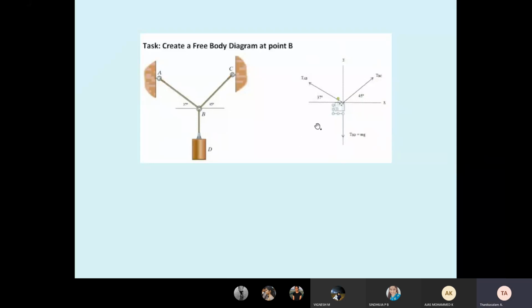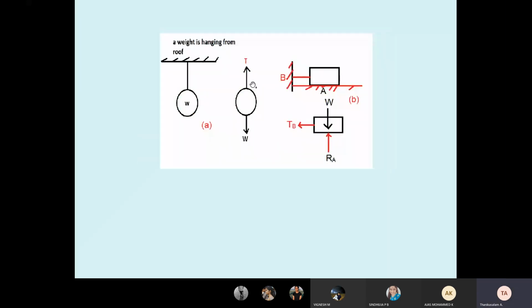This is a simple diagram. Some diagrams are complicated; we have to apply our mathematical skill. Now see here, this is already explained. The ball, or weight, is hanging from the roof, so the weight is acting downward and the tension is upward. This is the free body diagram.